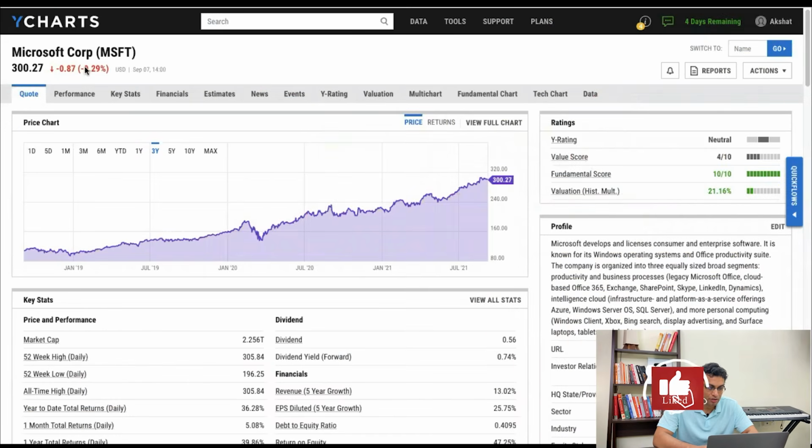Now this is the Microsoft share. Now what you would see is that Microsoft was trading at approximately $184 just before the pandemic crash, right? Now it is trading at approximately $299, right? The stock price has doubled. And we are not talking about a mid-cap or a small-cap company.